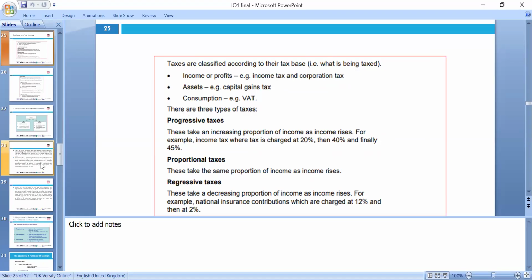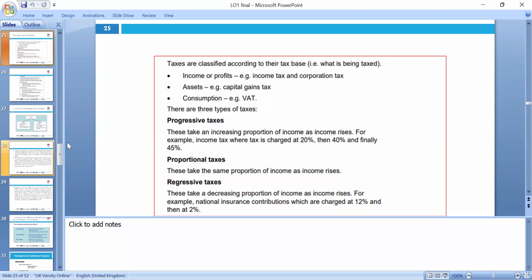Okay, taxes are classified according to the base: income is income tax on profit, assets is capital gains tax, and consumption is VAT. Progressive tax means the proportion of tax increases as income rises. For example, income tax charges 20%, 40%. It's a progressive tax, and proportional taxes take the same proportion of income as the income rises.